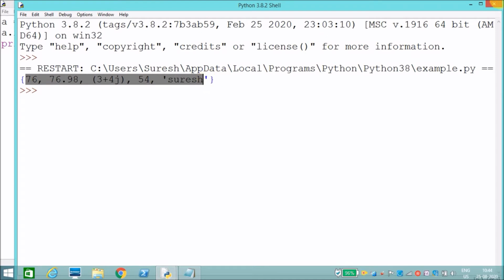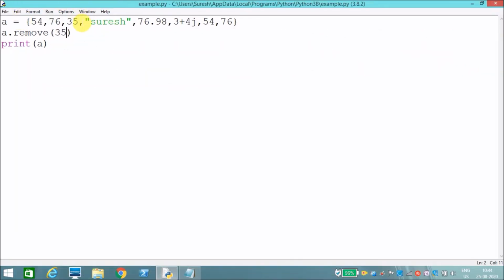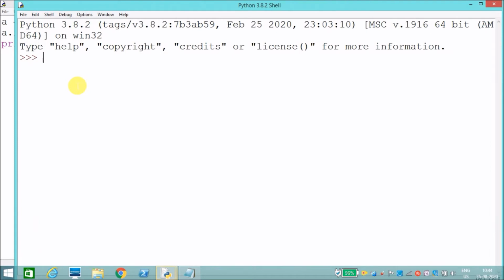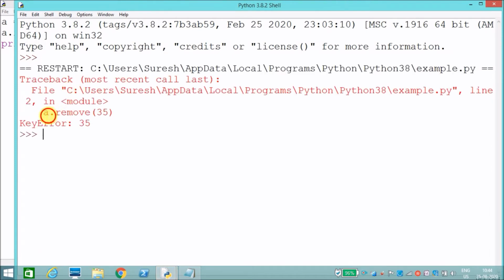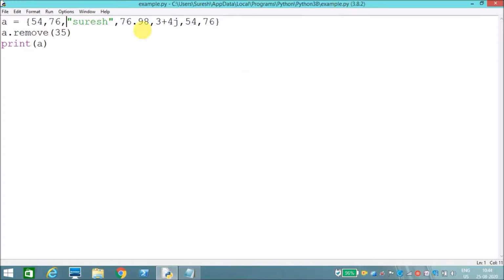Now if there is no element 35 in my set and I ask to remove it, see, it has displayed a key error, meaning the element 35 is not present. That is using remove.